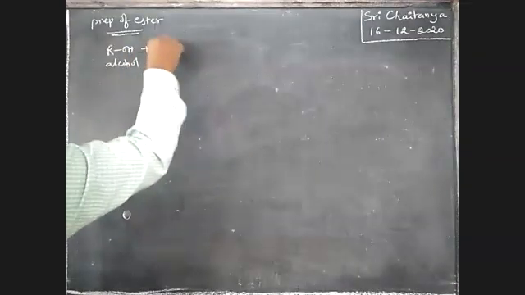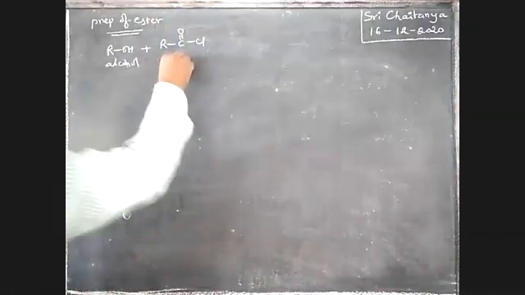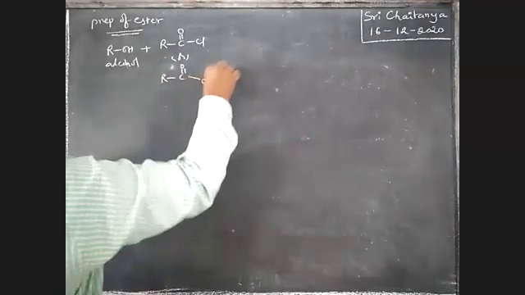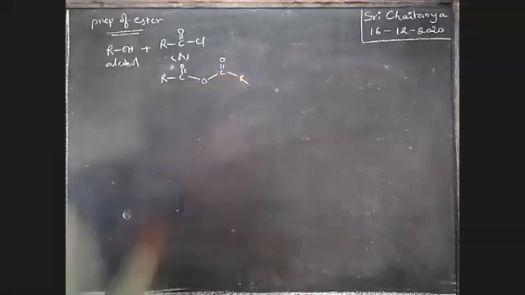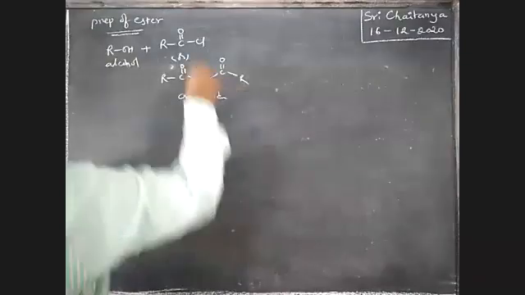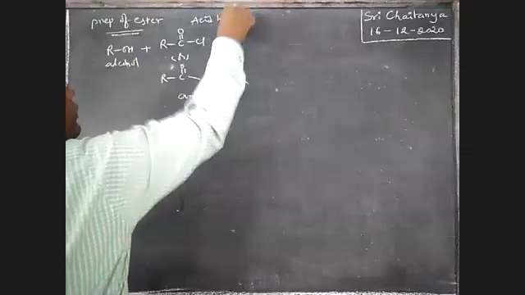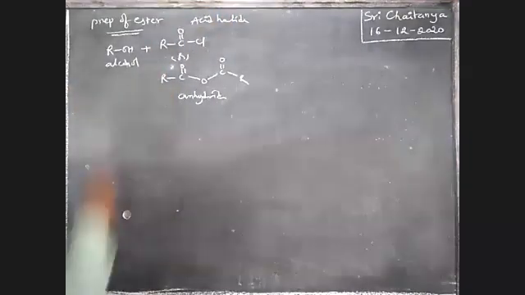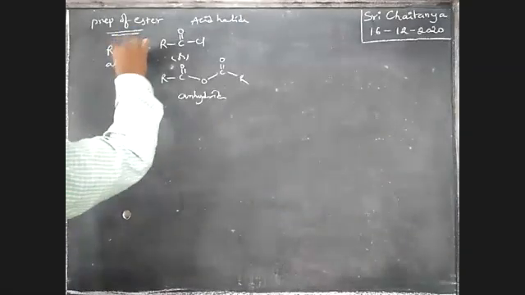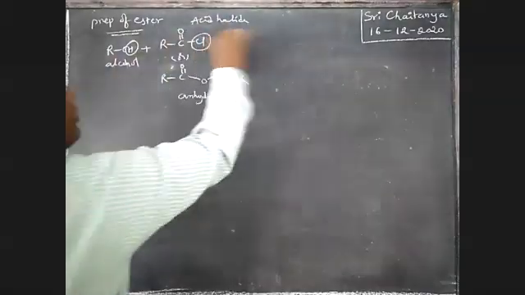When alcohol reacts with RCOCl, an acyl halide, or acetic anhydride, that is anhydride. So this is anhydride. This is acid halide. When acid halide or anhydride reacts with alcohol, the hydrogen from alcohol and the chlorine from acid halide go out as HCl.